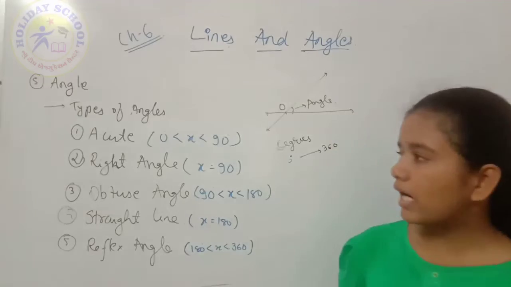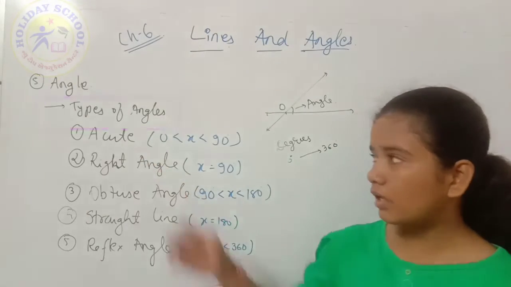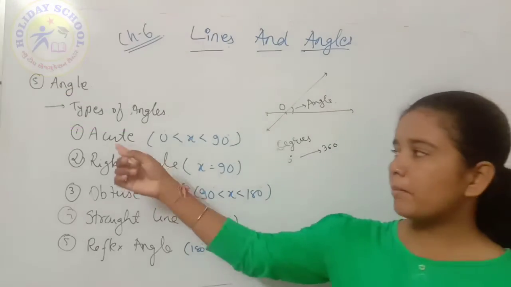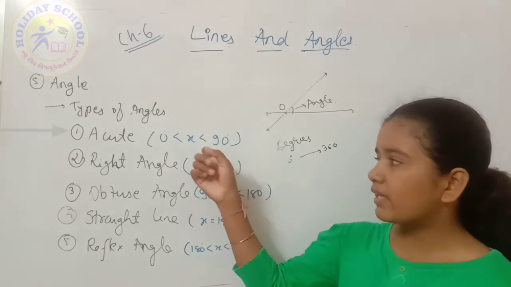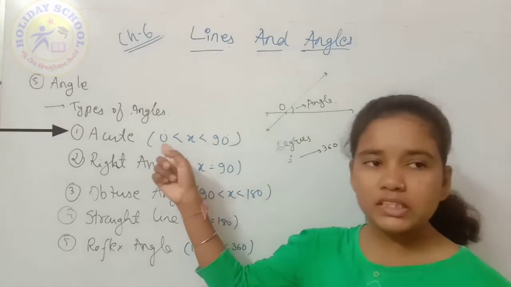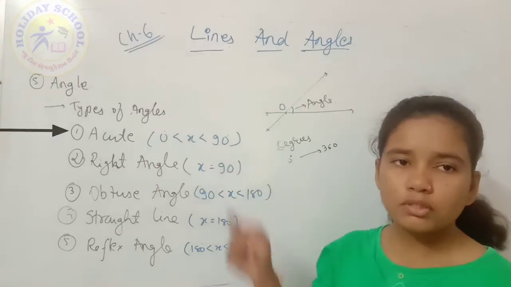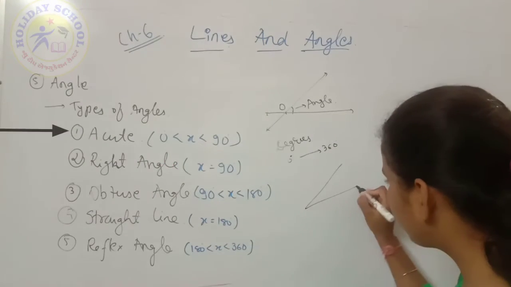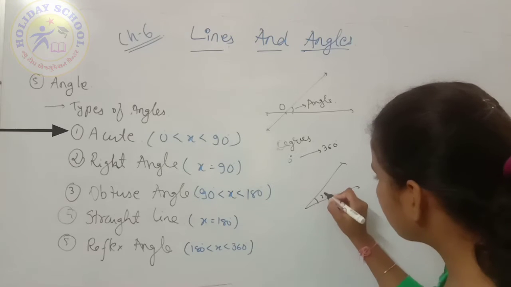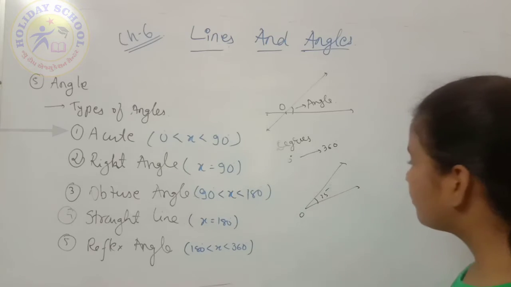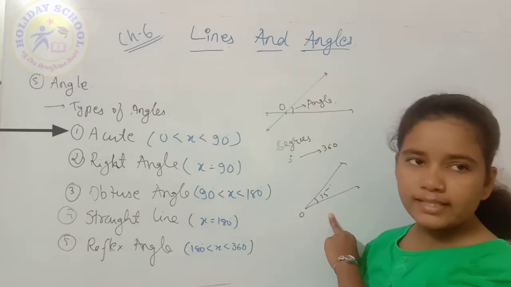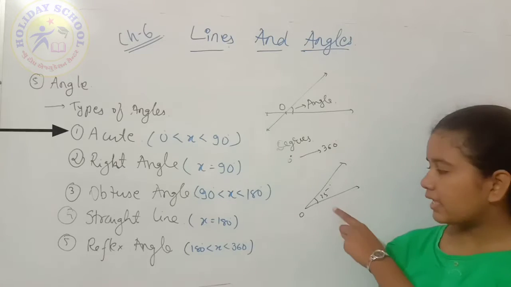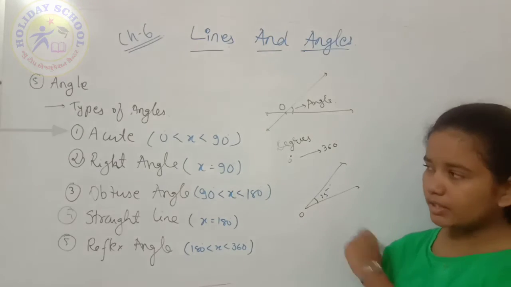Okay, so now the types of angles. First comes the acute angle. When the measure of an angle is between 0 and 90 degrees, we say that the angle is an acute angle. Suppose here my angle is 35 degrees. So this angle can be called an acute angle because the angle is less than 90 degrees.